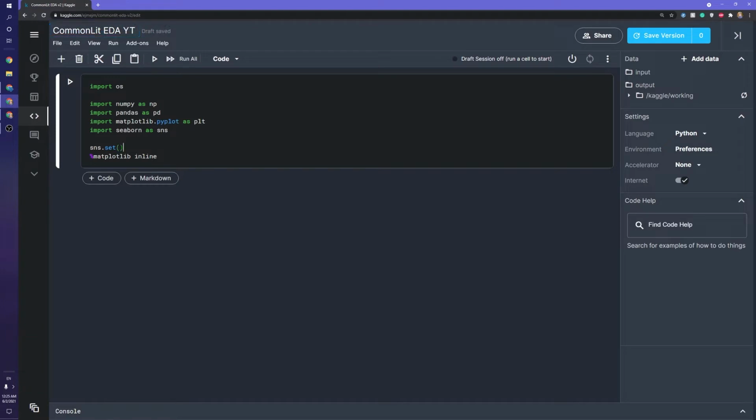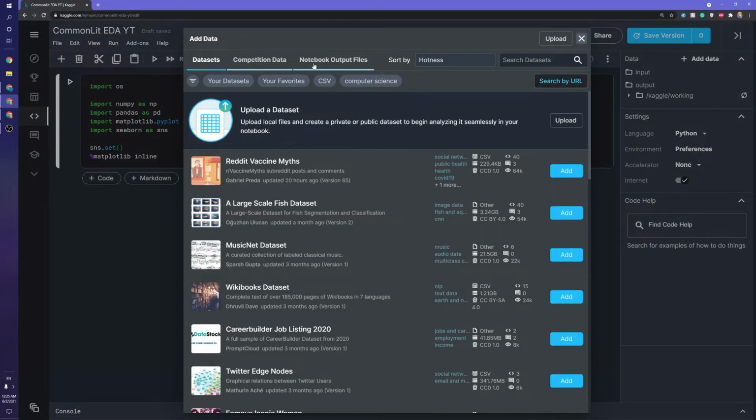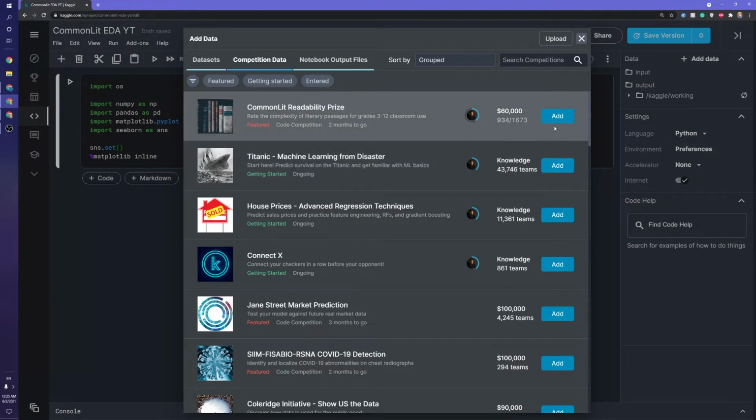What's really nice is if you're doing this on your desktop, you can just download the data from the site. But if you're doing this on Kaggle, you can click on the Add Data button on the top right here, and we should be able to find competition data, CommonLit Readability Prize.